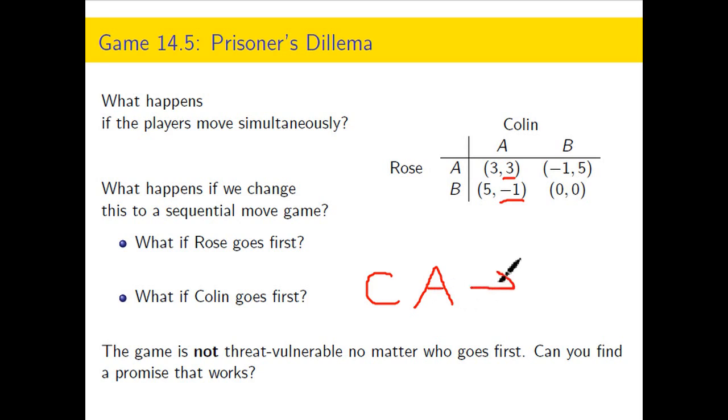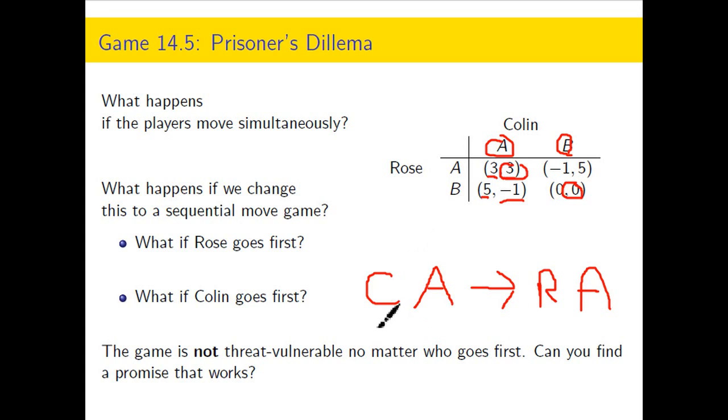So here's the promise. Rose says, Colin, if you'll play A, then I'll play A. Now it's a strategic move. It's a commitment because she is reducing her own payoff by 2. But now she's having Colin choose between getting a 0 if he plays B and getting a 3 if he plays A. So this promise is going to work.